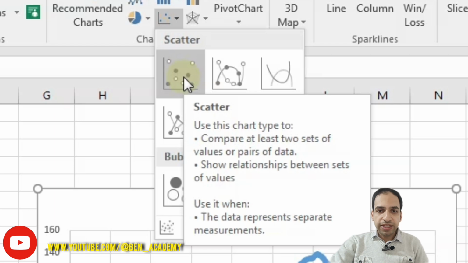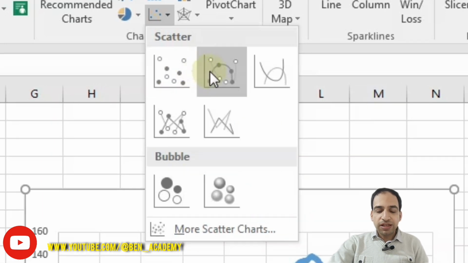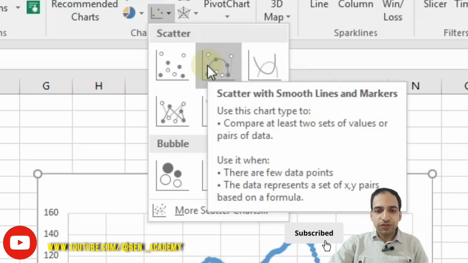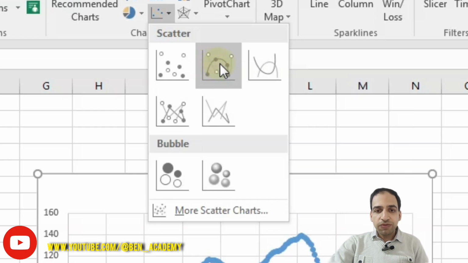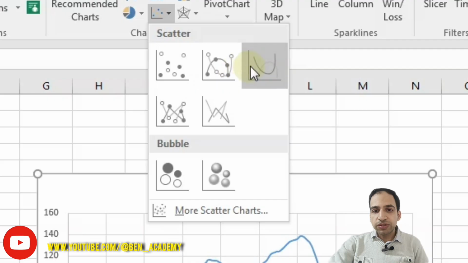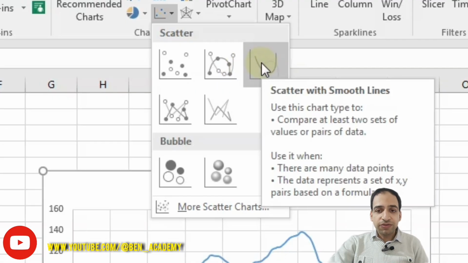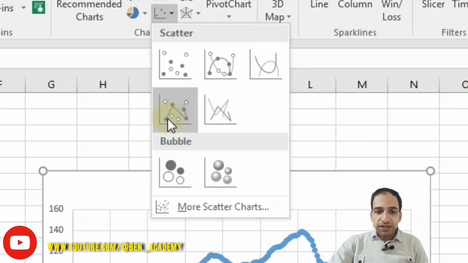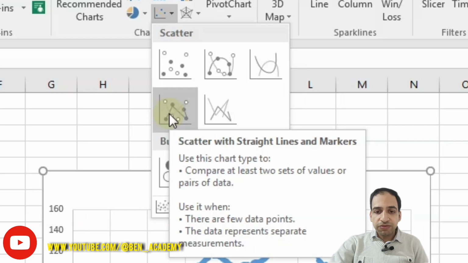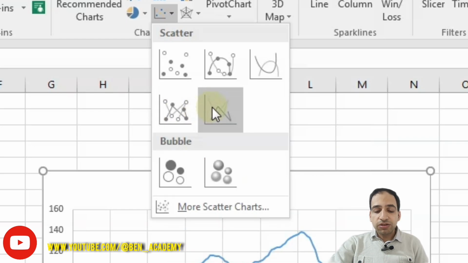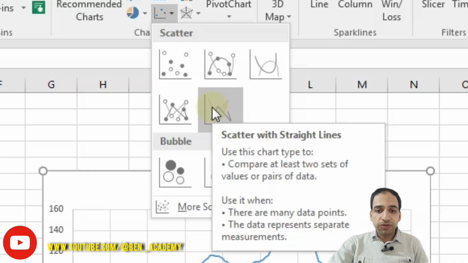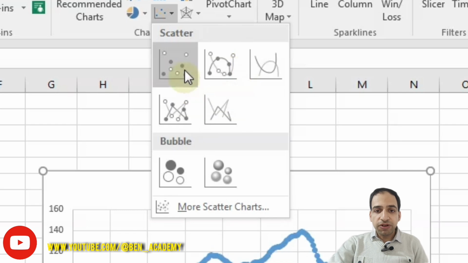Usually in the most popular case, we prefer to use scatter points like this. We can also add a line to connect two consecutive points with this scatter, or we can also ignore drawing the points and only draw a line. In some cases, scatter with smooth line is preferred. And in some other cases, we may prefer to draw a straight line instead of a smooth line. And we can also remove the points from the view and use the straight lines as the scatter diagram. So these are the 5 different types of scatter diagrams.